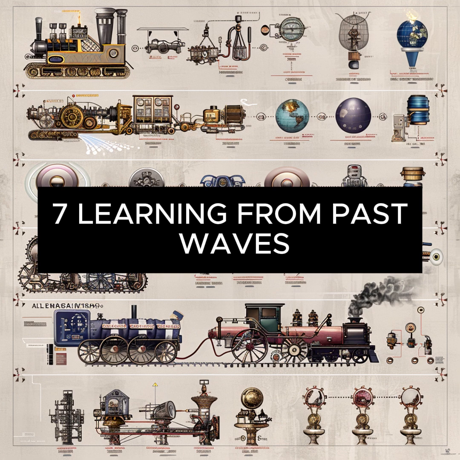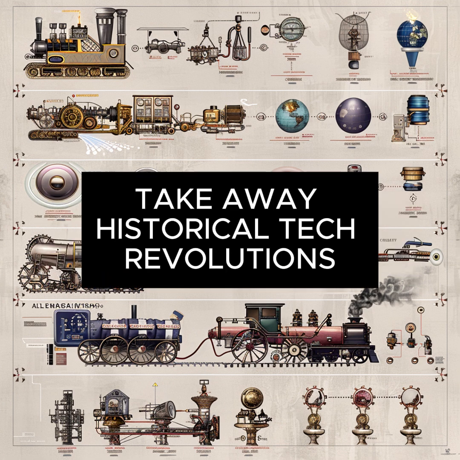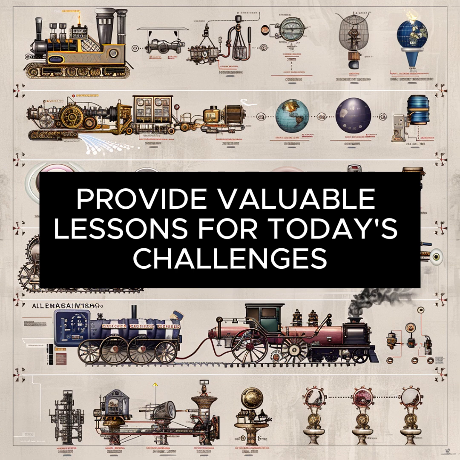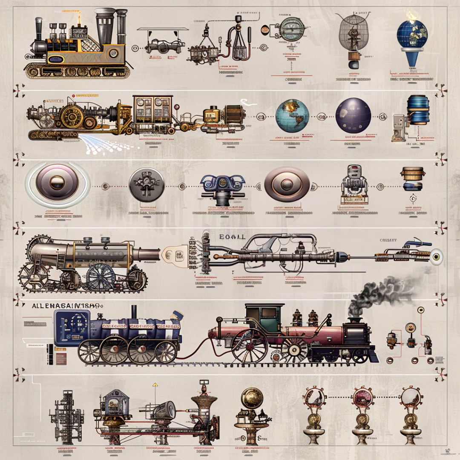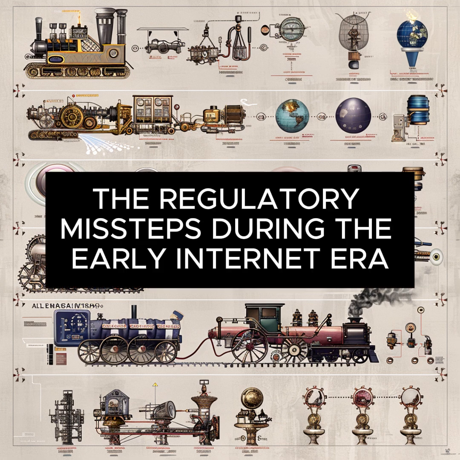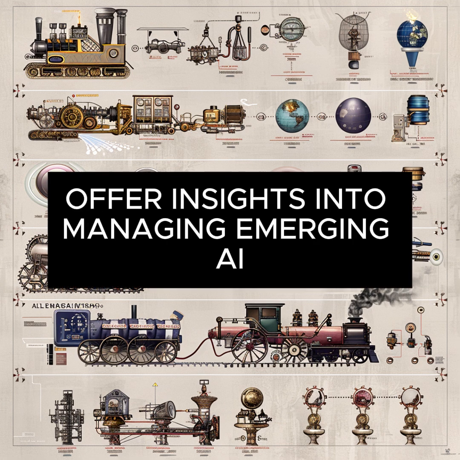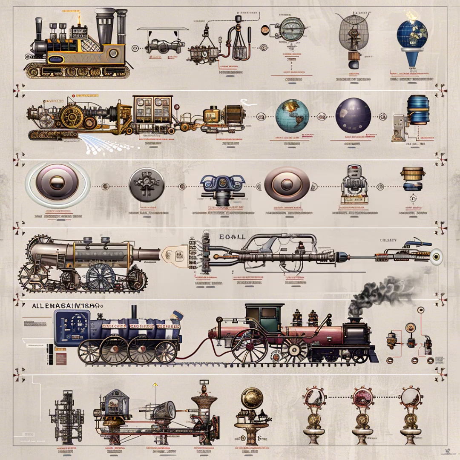17. Learning from past waves. Takeaway: Historical tech revolutions provide valuable lessons for today's challenges. Example: the regulatory missteps during the early internet era offer insights into managing emerging AI and biotech.